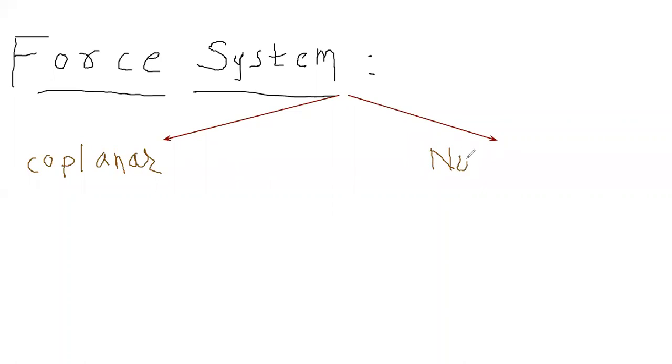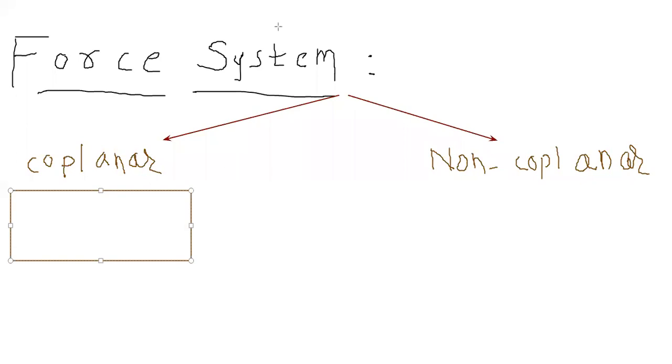Now I will explain what is coplanar and non-coplanar. Coplanar means which are in the same plane, means the forces are acting in the same plane. Now these forces are there, F1, F2. These are in the same plane.